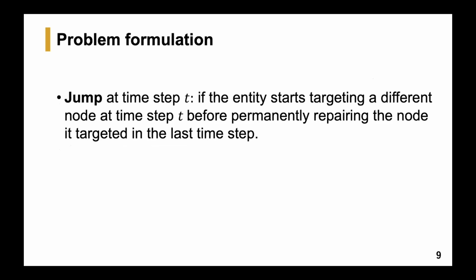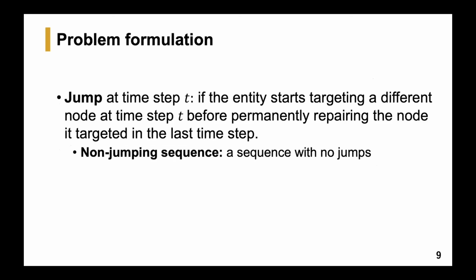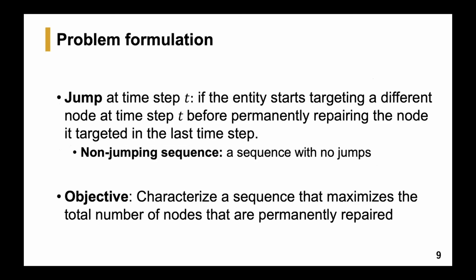And I also define the concept of a jump that I'll use later. So the entity is said to have made a jump at time step t if the entity starts targeting a different node at this time step before permanently repairing the node it targeted in the last time step. And therefore, a non-jumping sequence is a sequence that does not contain any jumps. And our objective is to characterize a sequence that maximizes the total number of nodes that are permanently repaired.